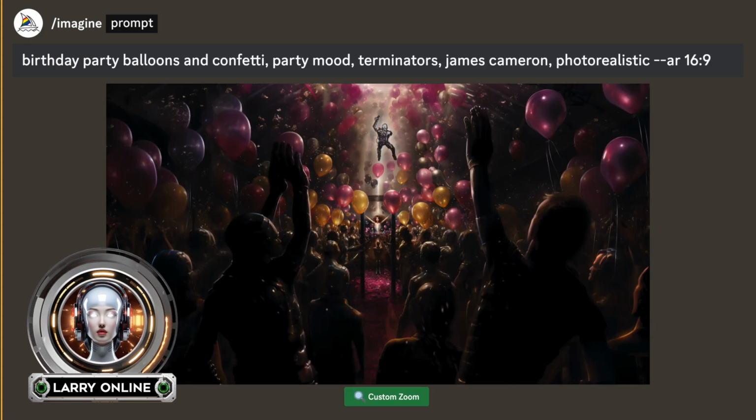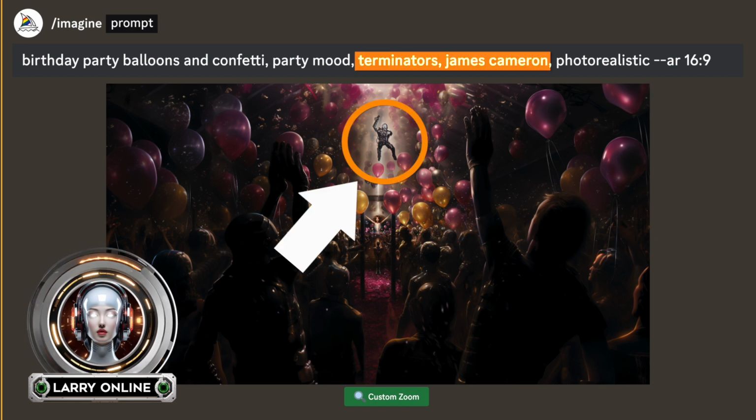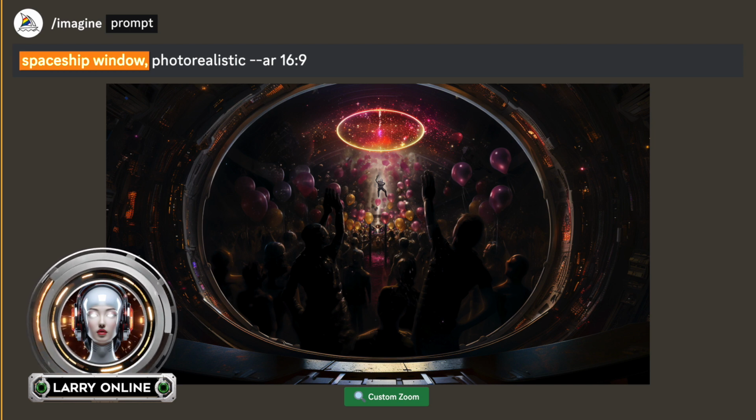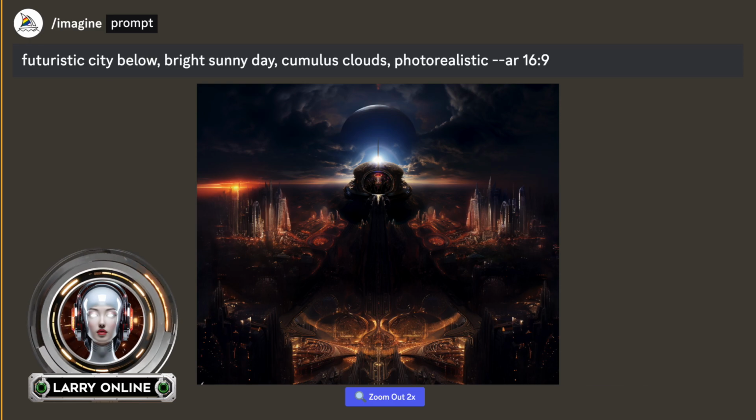And this is a point where Larry suggested adding Terminators. She has a secret crush on them. Liar. But it didn't really work out. Anyway, I added this spaceship window because the party scene was getting really dark. And Midjourney has a habit of darkening things as you zoom out farther. So the spaceship window was supposed to be a transition into something else. It kind of worked. Anyway.